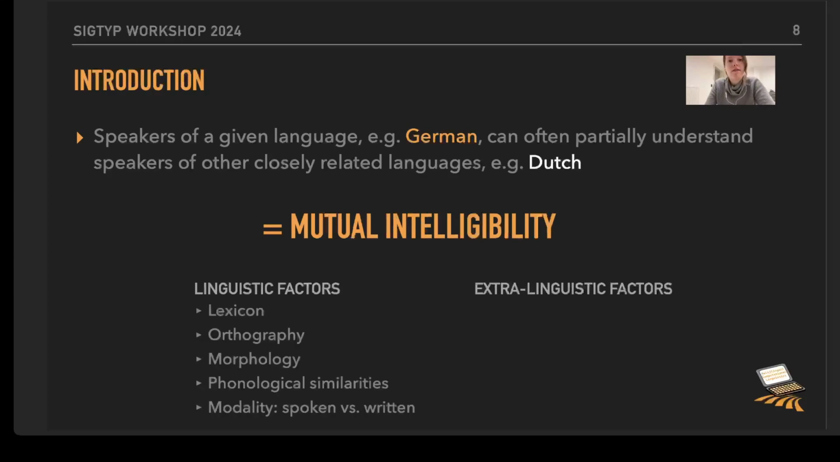Within the linguistic factors, we have things like a shared lexicon, orthography, similar morphological structures, phonological similarities, but also the modality the sentence was presented in, so spoken or written modality. Within the extra-linguistic factors, the most important one is the previous exposure towards the target language. And then there are things like the attitude towards the target language that play a role for mutual intelligibility.